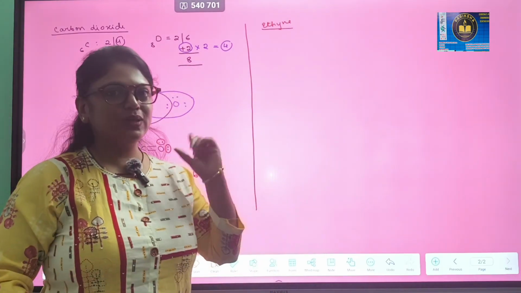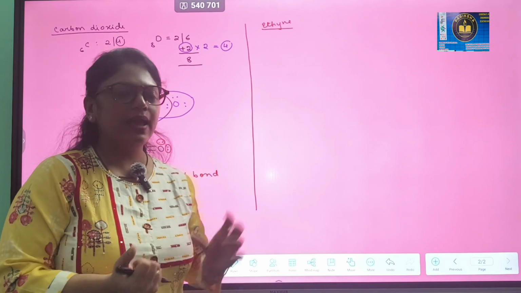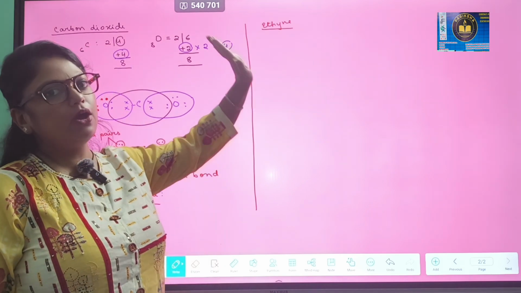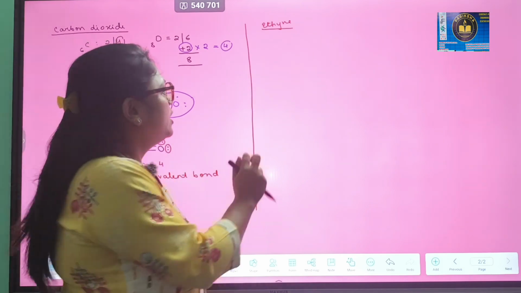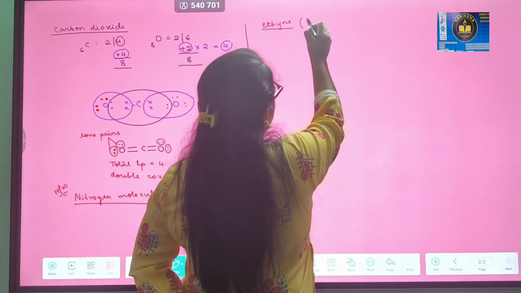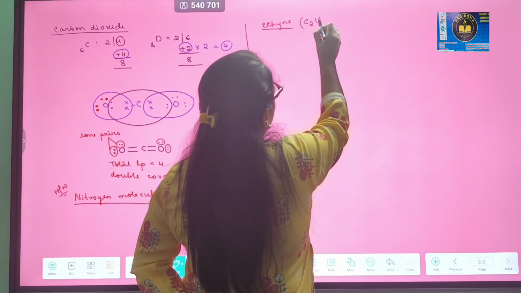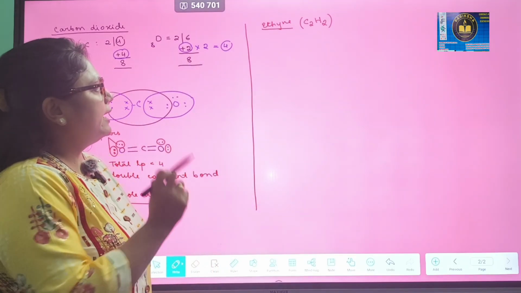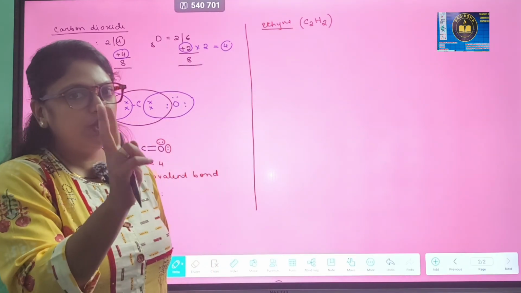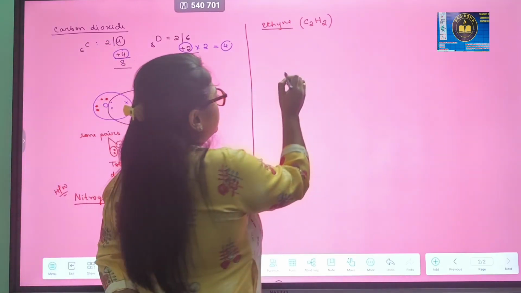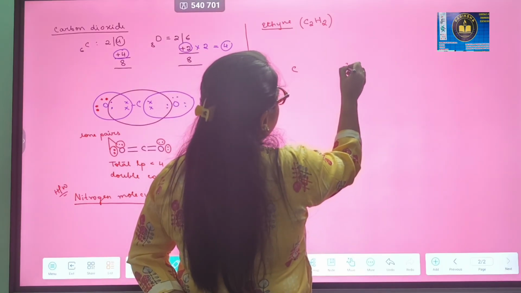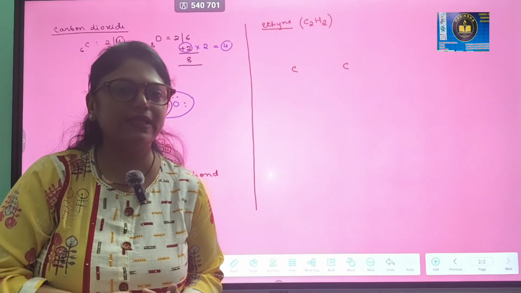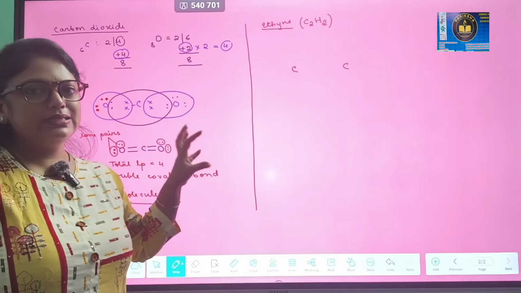If we move into the third example, that is ethyne. It's an organic molecule. The formula and the naming, we will all learn about in our coming classes. But now in this case, I am already providing you the molecular formula. It is C2H2. If we look into the bonding concept, we have 2 carbon and 2 hydrogen atoms, right? Now we will only show the valence electrons. So we have drawn the 2 carbon atoms.